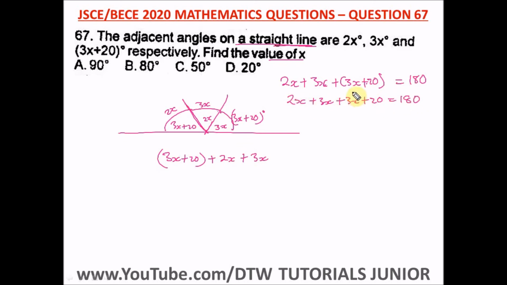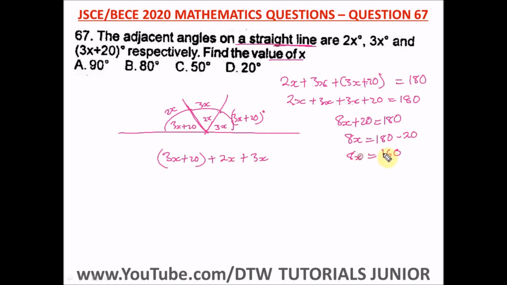So let's sum up like terms. We have 2x plus 3x as 5x, plus 3x, that's 8x plus 20 equal to 180. Take this plus 20 to this side, we have 8x is equal to 180 minus 20, which gives us 160.